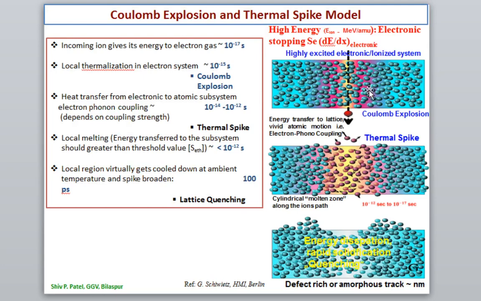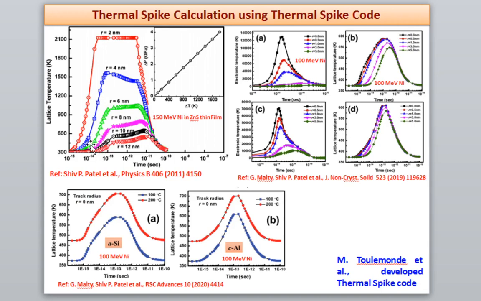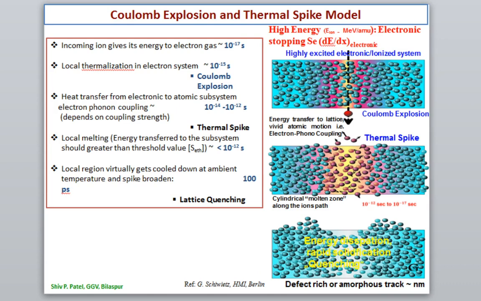After Coulomb explosion, because of the electron-phonon coupling, the electronic temperature will be transferred to the lattice. That is known as the thermal spike. It happens in 10 power minus 14 to 10 power minus 12 second, as I have shown in this graph. Then after this thermal spike, the lattice will quench.